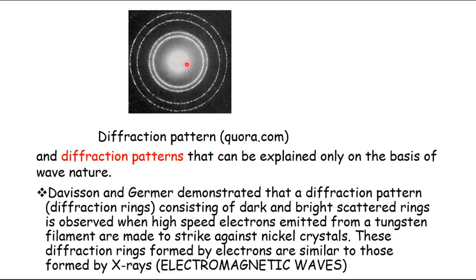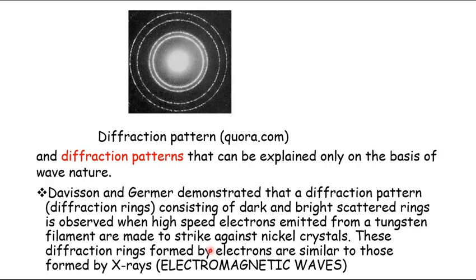This diffraction pattern experiment was done by Davisson and Germer, and also verified by G.P. Thomson. If high speed electrons coming out of a tungsten filament are made to strike nickel crystals, we see that diffraction rings are formed.